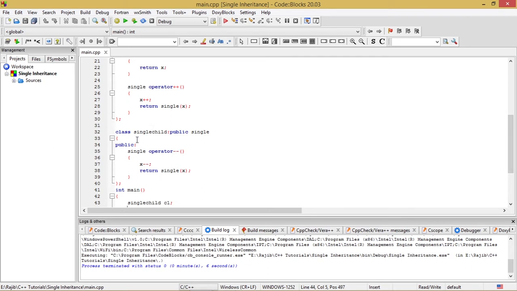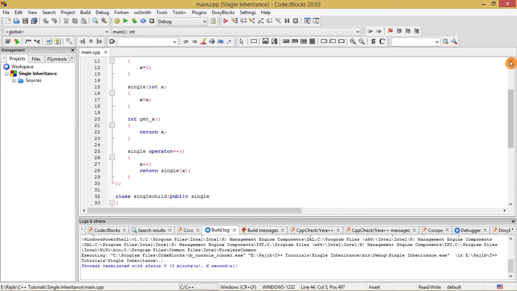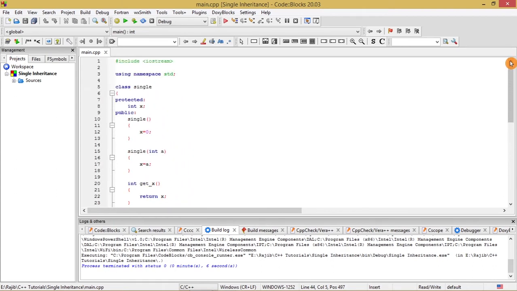Suppose I have written like this: class single child, public single. So this is the derived class single child. So single child will be a class which can also use the data member, the protected data member, which is declared in the class single, which is int x.